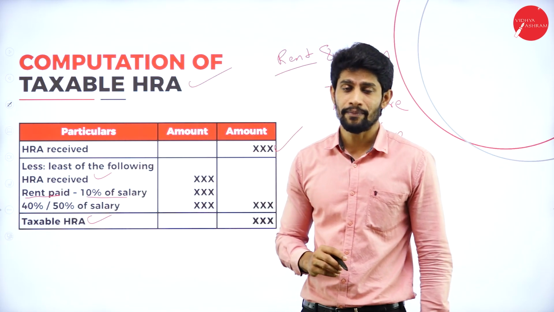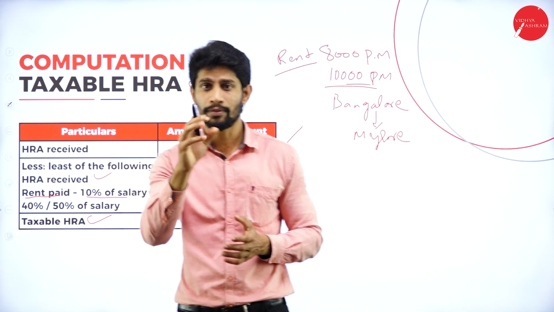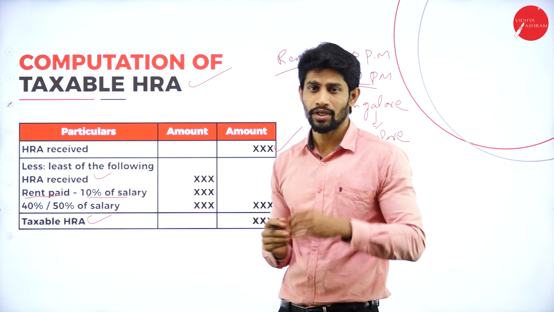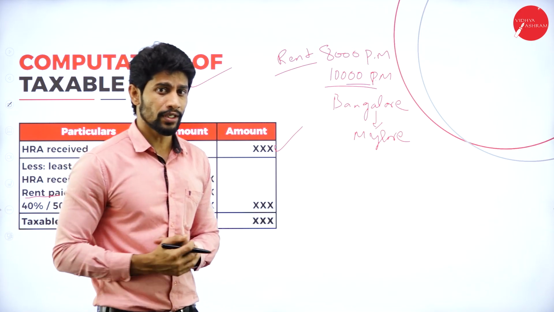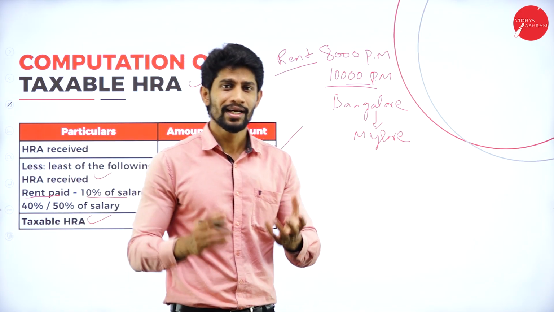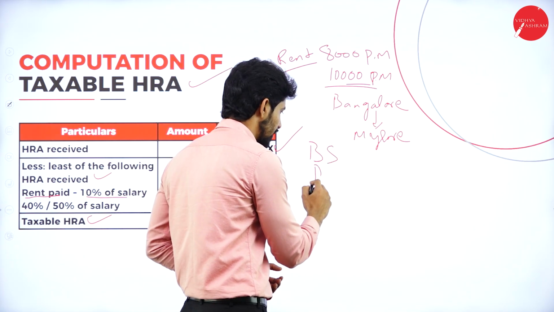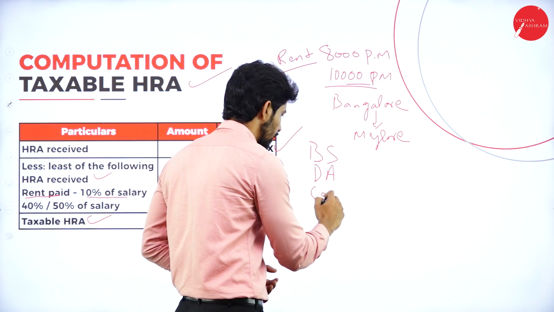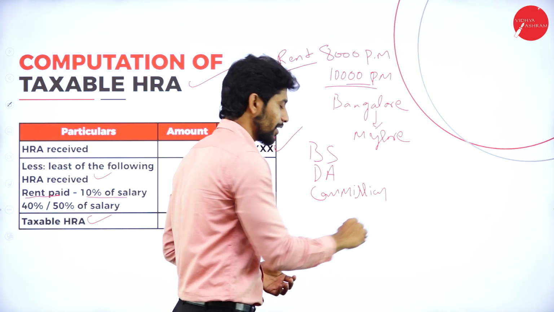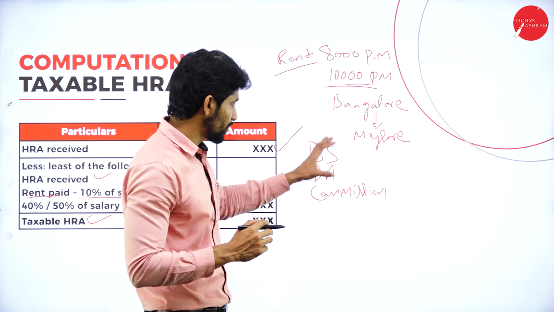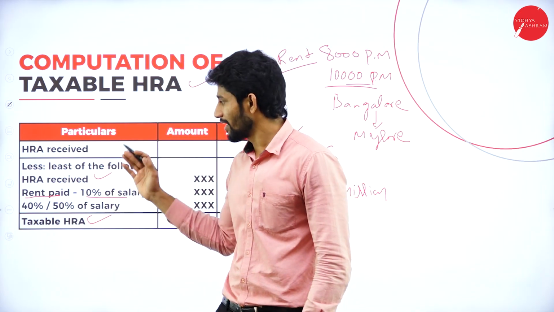10% of salary. So here you will get confused. You have to know the meaning of salary for the computation of HRA. So 10% of salary. Now what is salary for HRA? Salary means basic salary, DA and commission. The combination of these three is called salary for the purpose of computation of HRA.